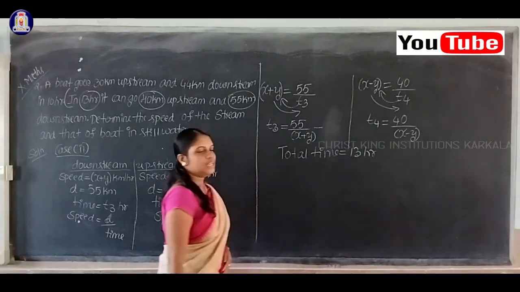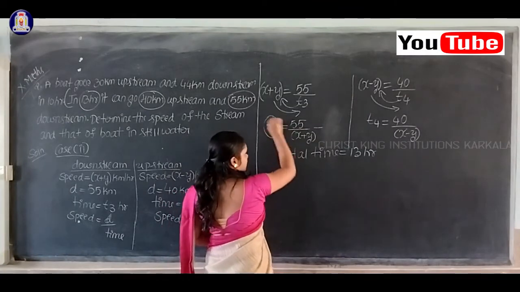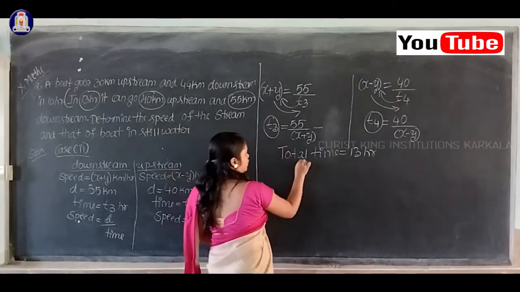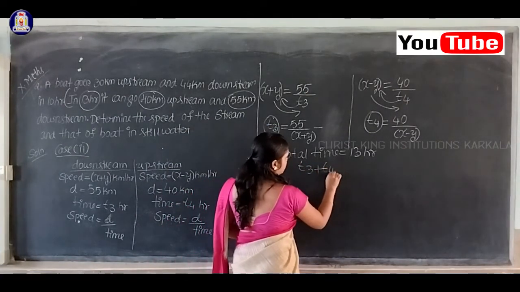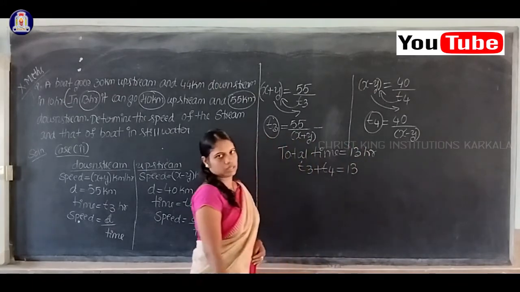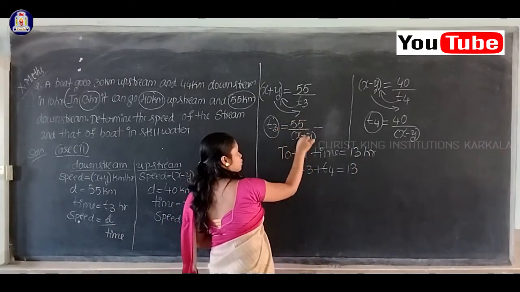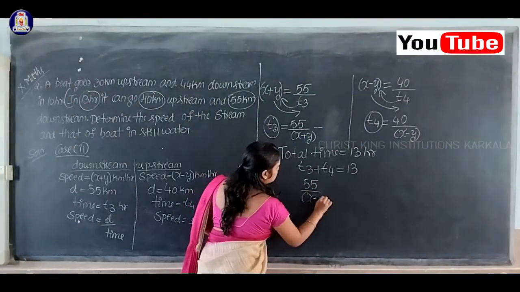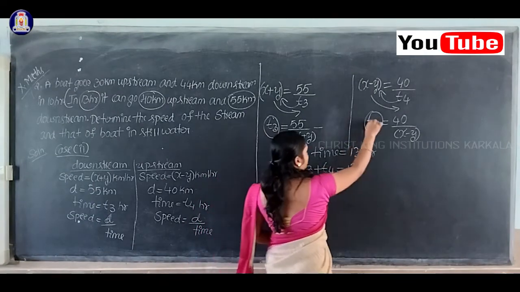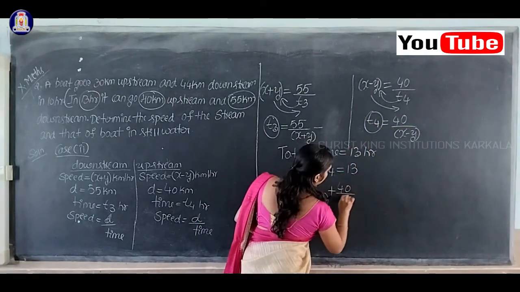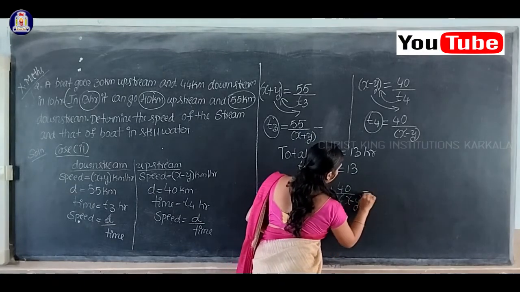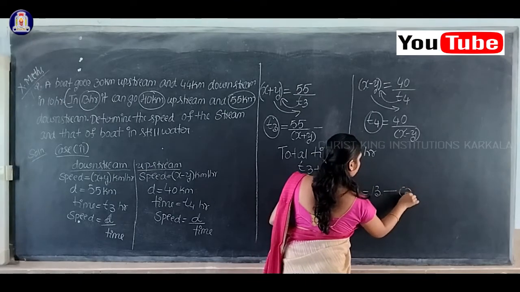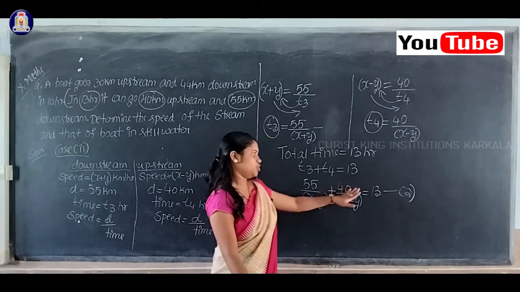But this total time is nothing but T3 plus T4. So therefore T3 plus T4 is equal to 13. What is the value of T3 here? T3 is equal to 55 by x plus y. T4 is equal to how much? 40 by x minus y is equal to 13. So I'll consider it as equation number 2.